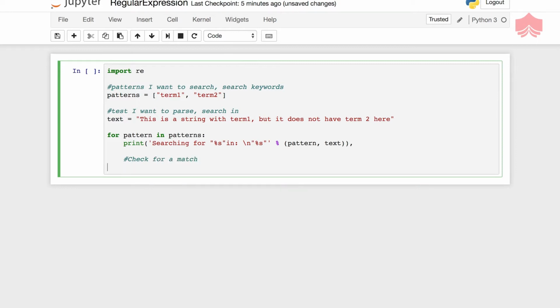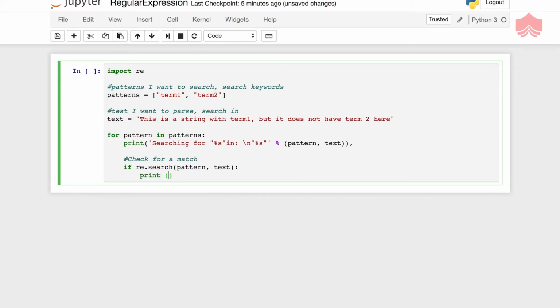Now that I have iterated, if you find a match, search is a method coming from the library of regular expressions. I will search for the pattern in the text that we have.